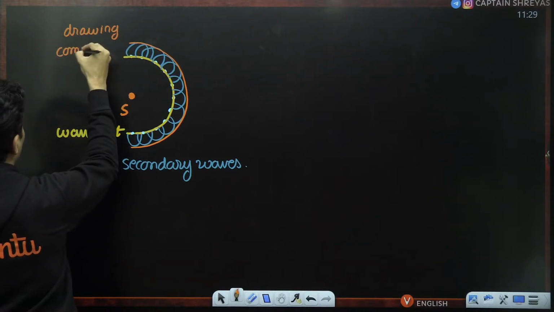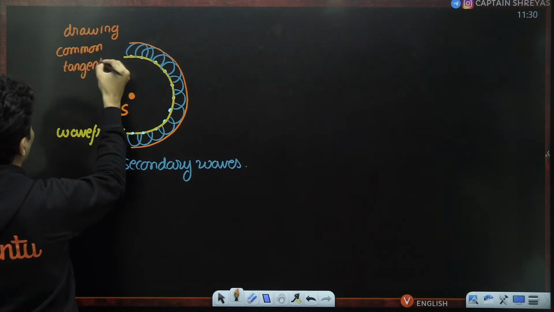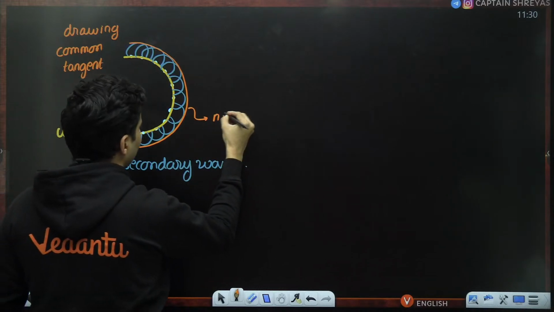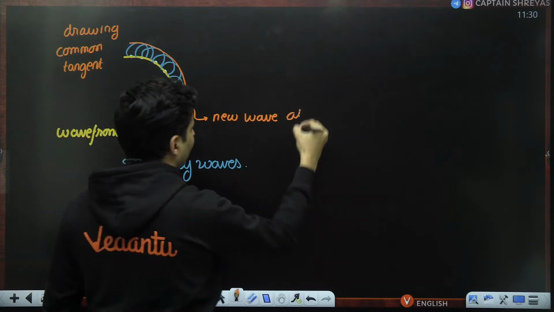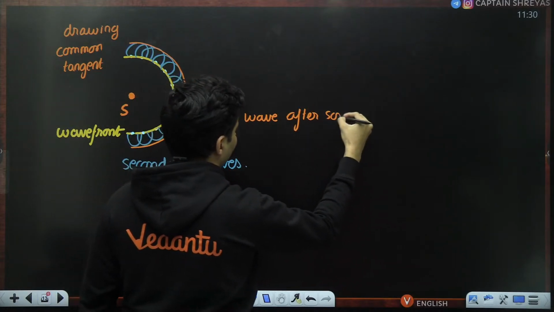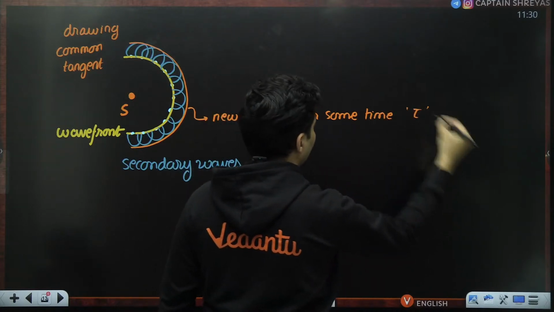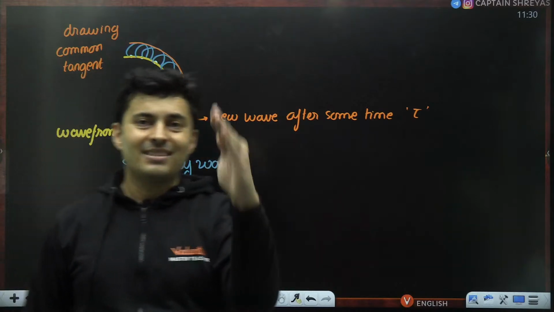So this then becomes the new wave after some time, let's say tau. This is the new wave after some time, let's say tau.